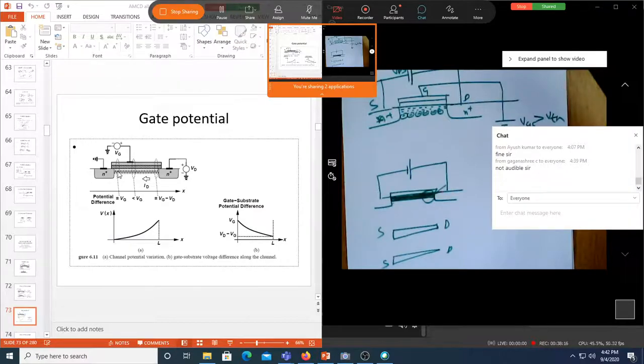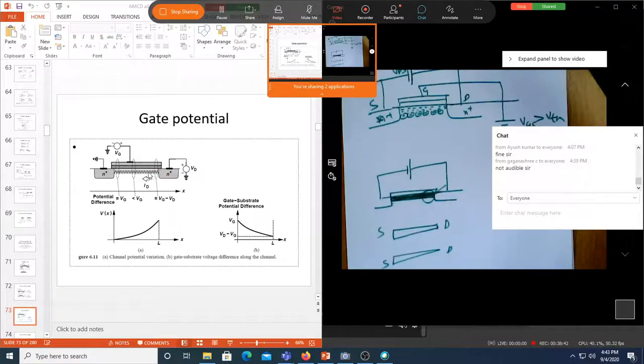Assume that here you have 1 lakh electrons, the same number of 1 lakh electrons will be there here, meaning the density of electrons throughout the entire channel is the same, because there is no drop happening, there is no current flowing here. When the current starts flowing, the electron density at this end will be more compared to the electron density at the drain side.